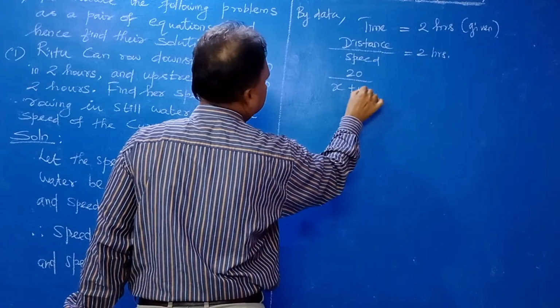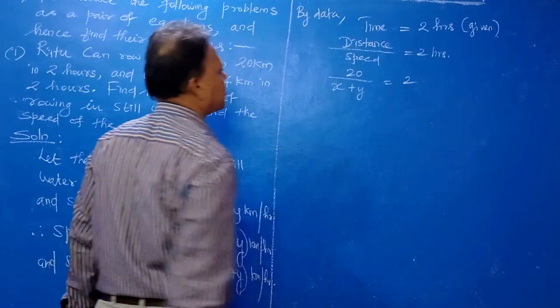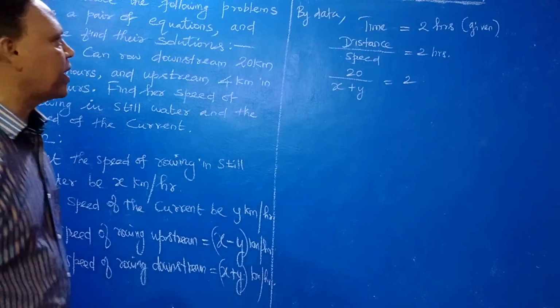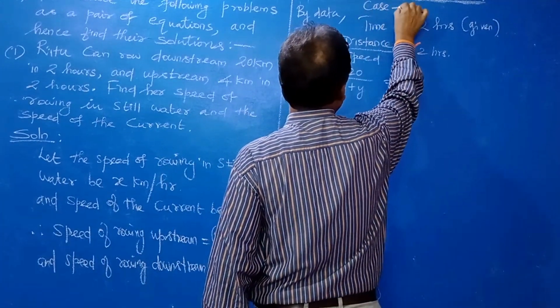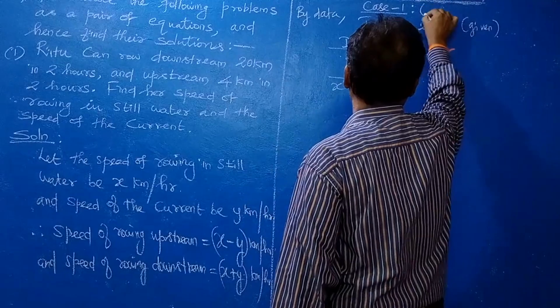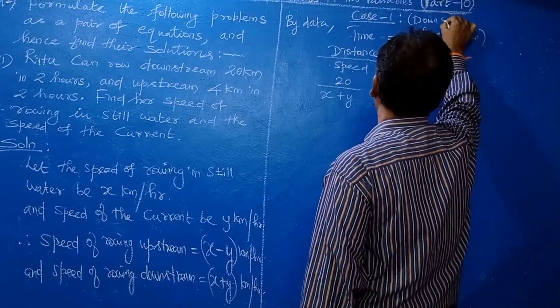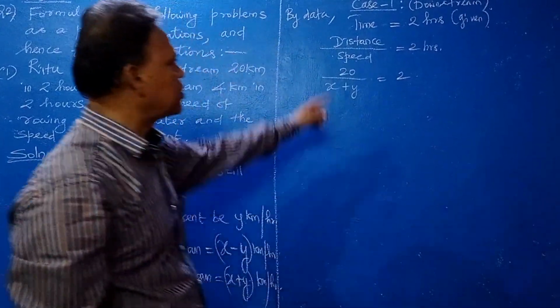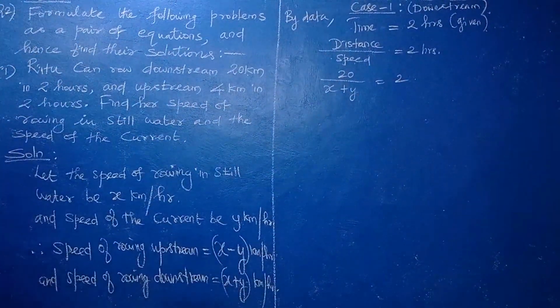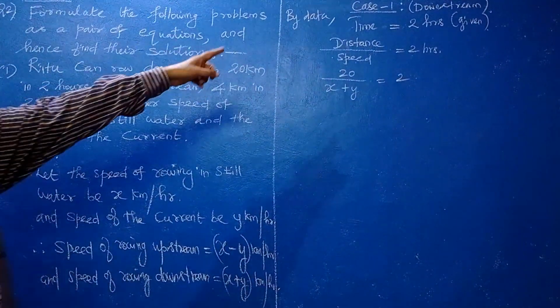Downstream, x plus y, that is equal to 2. Understand? So by data you write case 1. That is better. Case 1 first, write downstream, for understanding purpose. Otherwise we will get confusion. Clear? Downstream, first case downstream.